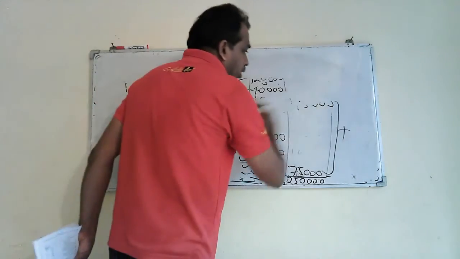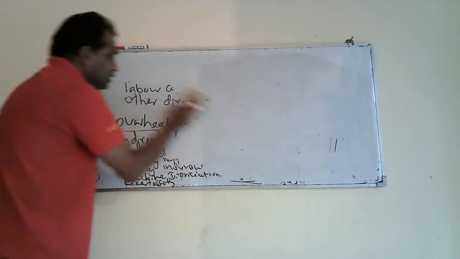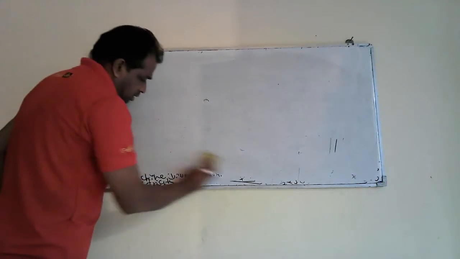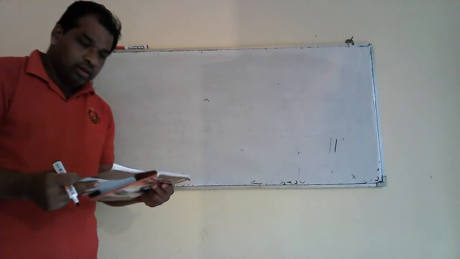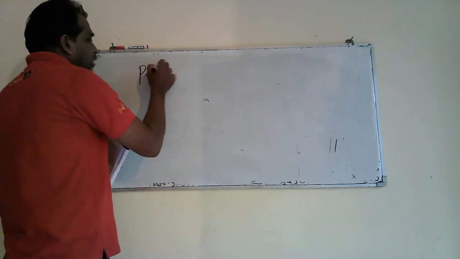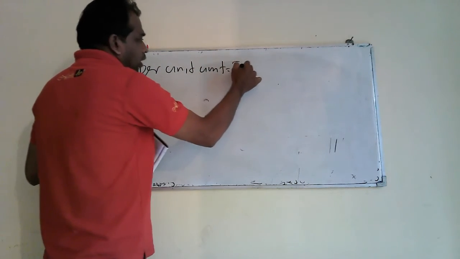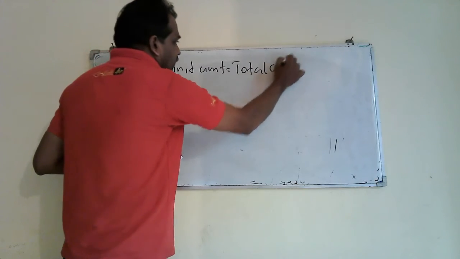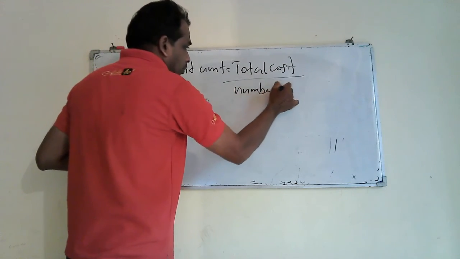Then what I suggest is you practice the same thing again and again. Then at the exam you can easily solve any question given in the second paper. Right. Now I would like to calculate the per unit cost. Here again you are asked to calculate per unit cost equals total cost divided by number of units.